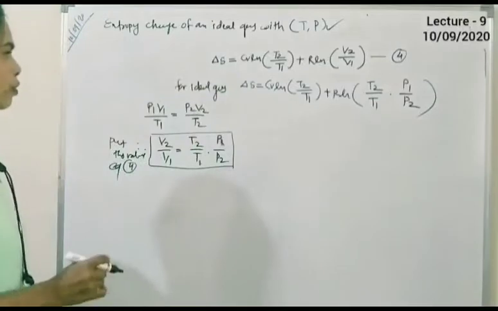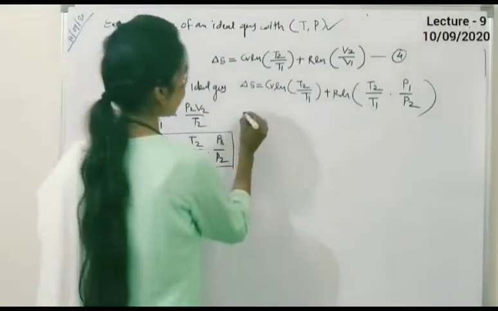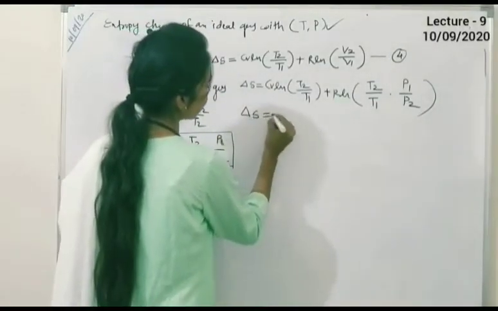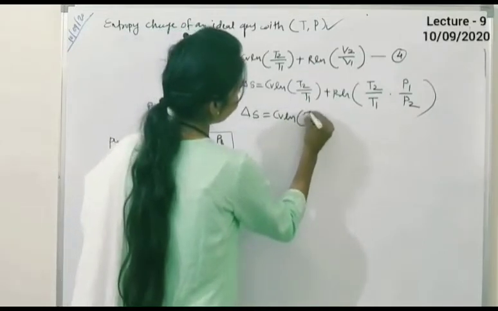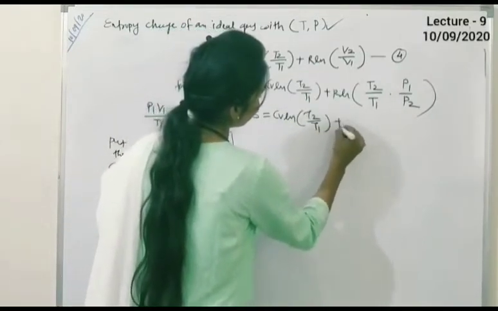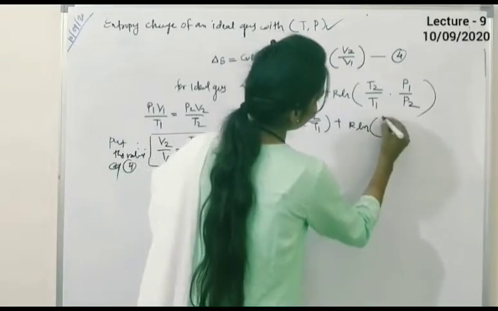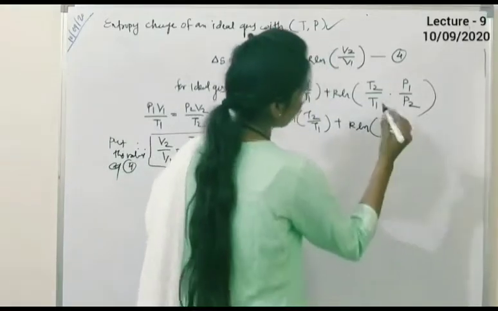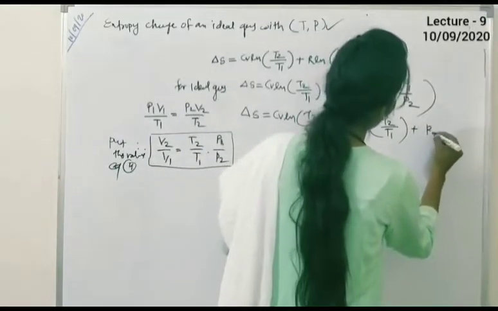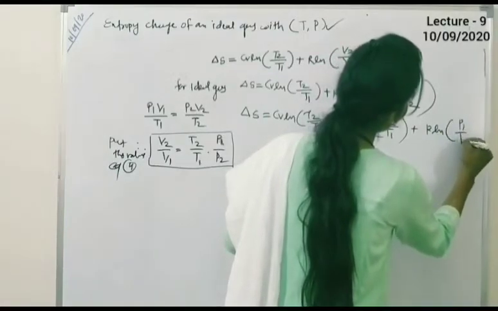We can write this equation as delta S is equal to Cv ln T2 upon T1 plus R ln T2 upon T1 plus R ln P1 upon P2.